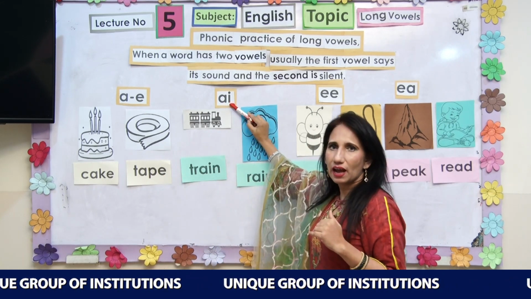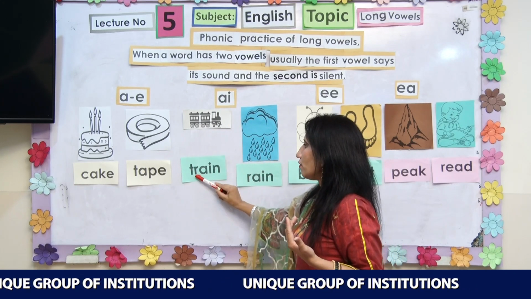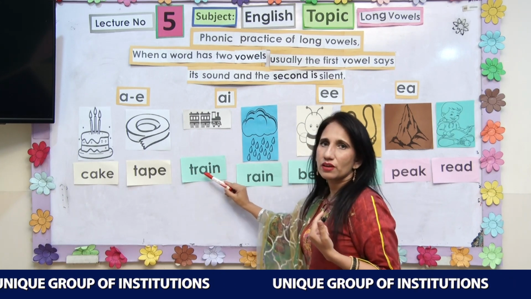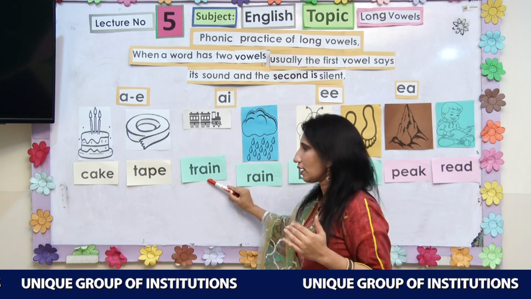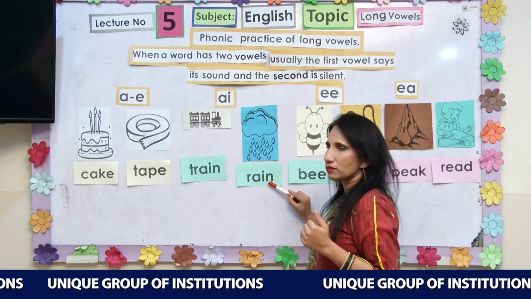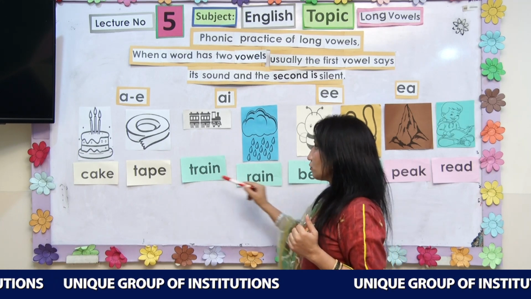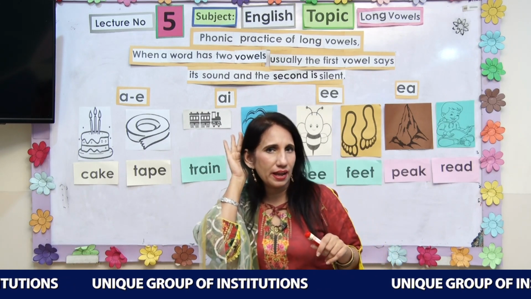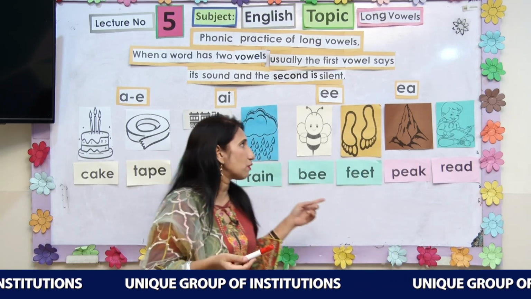Again, A and I is A. What is this? A. T, R, A, N, train. R, A, N, rain. The sound of A only comes, the sound of I will not come. What is this? This is train. Rain. This was the sound A. And what is the action of this sound? A. Okay, let's move towards the other sound of E.